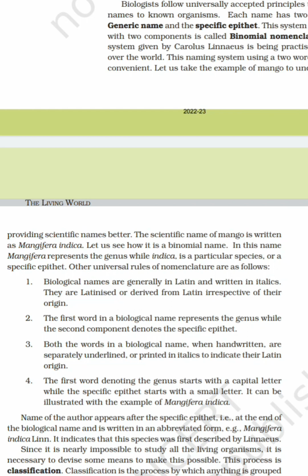Other universal rules of nomenclature are as follows. The first rule is biological names are generally in Latin and written in italics, and they are Latinized or derived from Latin irrespective of their origin. The second rule is the first word in a biological name represents the genus, while the second component denotes a specific epithet. The third rule is both the words in a biological name, when handwritten, are separately underlined or printed in italics to indicate their Latin origin. The fourth rule is the first word denoting the genus starts with a capital letter, while the specific epithet starts with a small letter. It can be illustrated with the example of Mangifera indica.